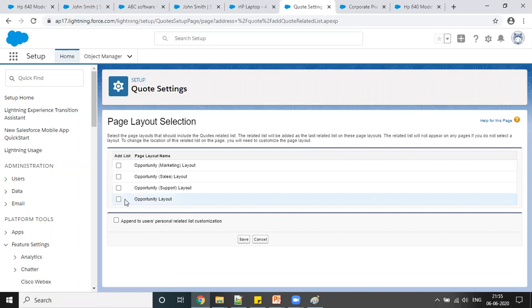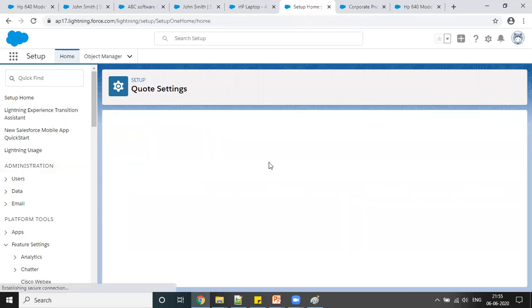Okay. So I can add this code object to all my. So by default I got 4 page layout. So we will discuss all this page layout, and then we will start working on layout session. So for now, just understand we have 4 layouts for this opportunity, and I'm adding this code to all of it.